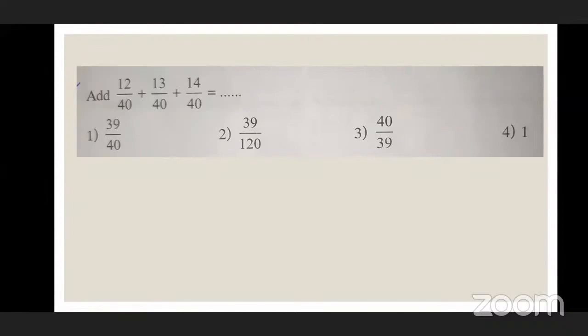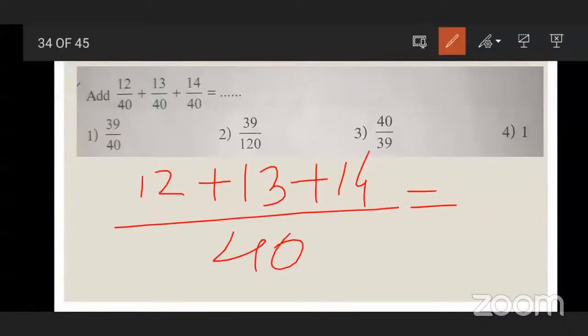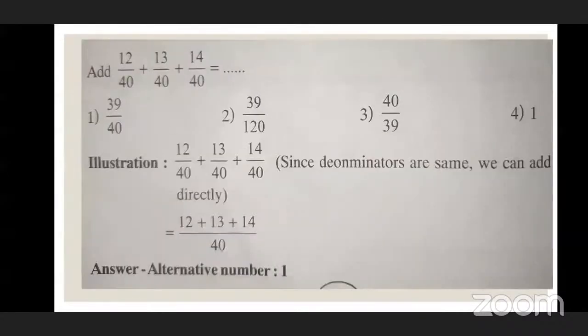And what is the denominator? 40. So which option is correct over here? First option. First option is correct. Very nice. Good, very good, beta. You can see how we get the answer.